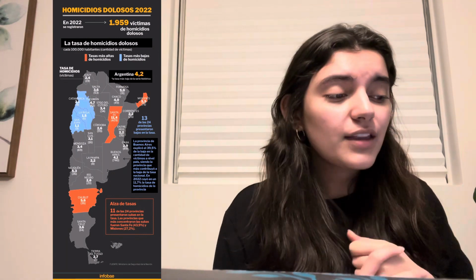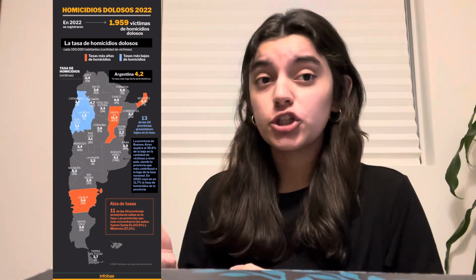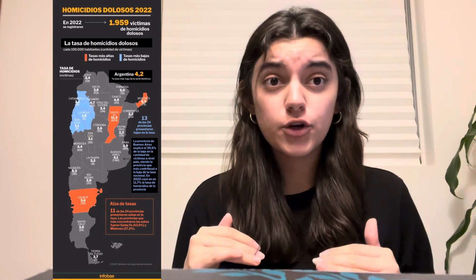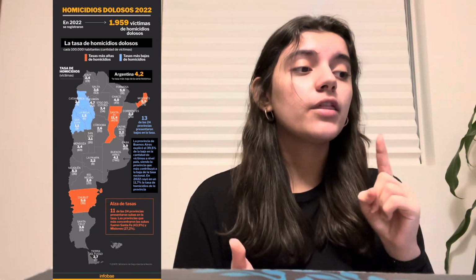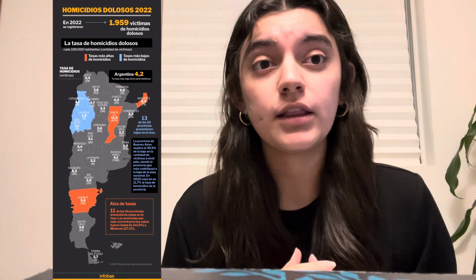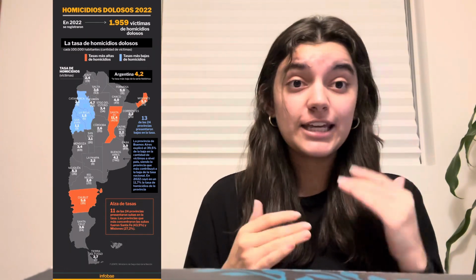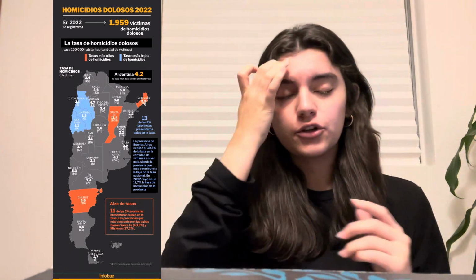So the remaining 13 of the 24 provinces in Argentina actually showed a decrease in their homicide rate, with Catamarca, La Rioja, and San Juan being the ones that showed a significant decrease. You can see them towards the end, they're in blue.